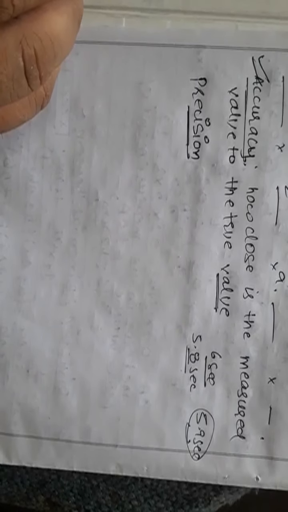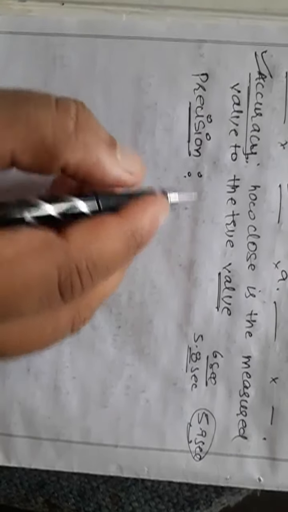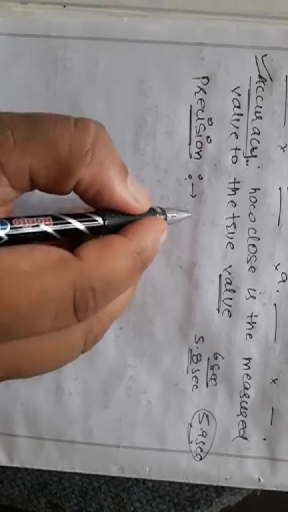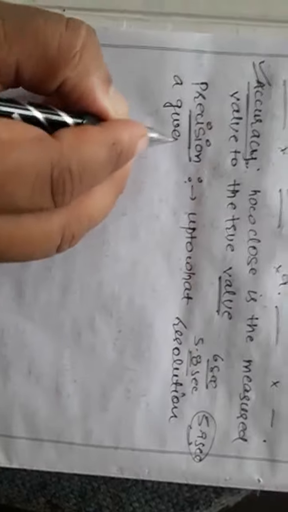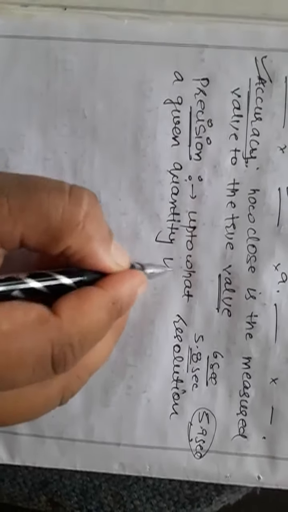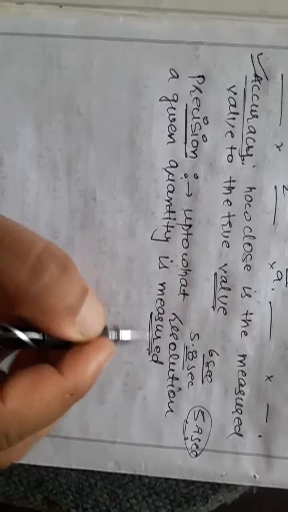Precision is basically up to what resolution the quantity is measured by the measuring instrument. We can say up to what resolution a given quantity is measured, that is called precision.